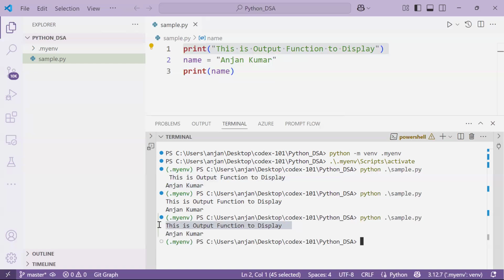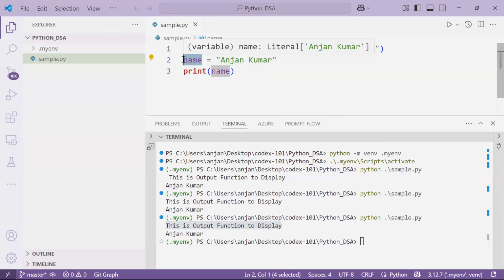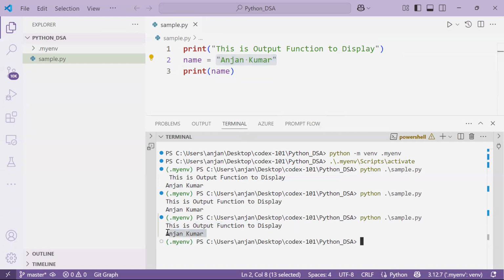Whenever I run this sample.py file, I get this output as the first statement. In the second statement, I hold some characters or a name in one variable. If I print this name, it prints the data we have inside of it, which is Anjan Kumar. That is the reason it displays Anjan Kumar.